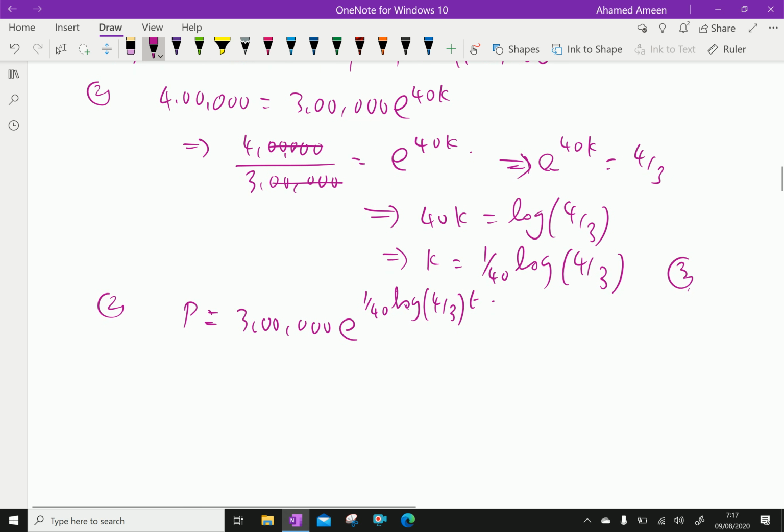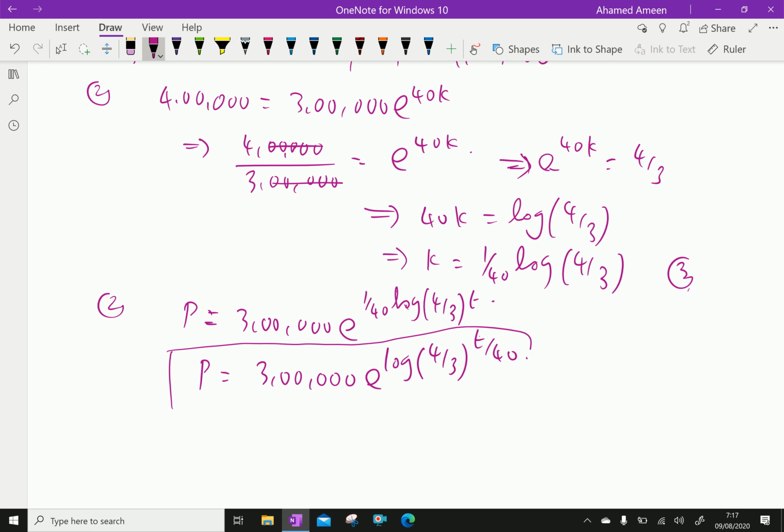Further, P equals 300,000 e power (1 over 40 log of 4 over 3) t. This is the final expression for the population at any time t.